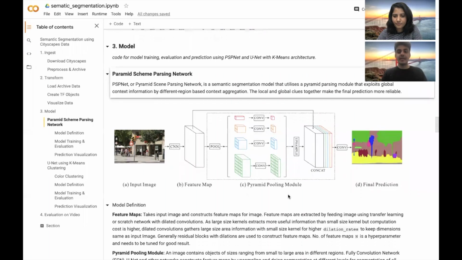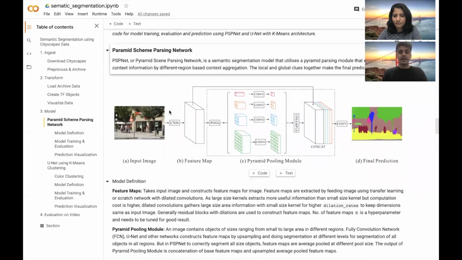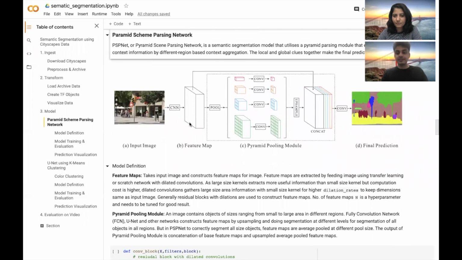Basically, the PSP-Net architecture is able to exploit global context information by performing different region-based context aggregation. This allows it to catch the local as well as the global cues from the image to make the predictions better.